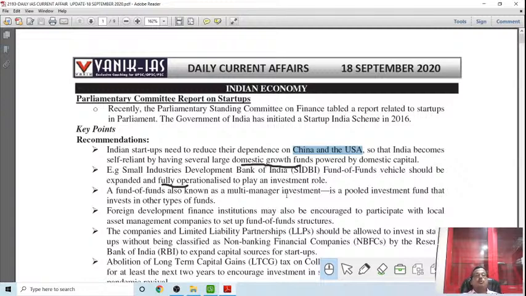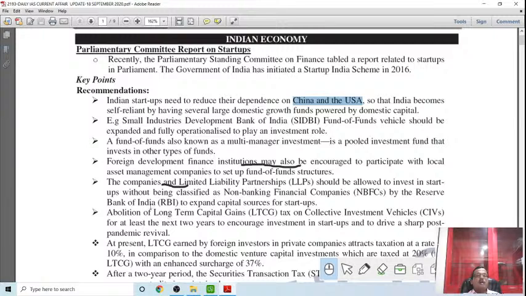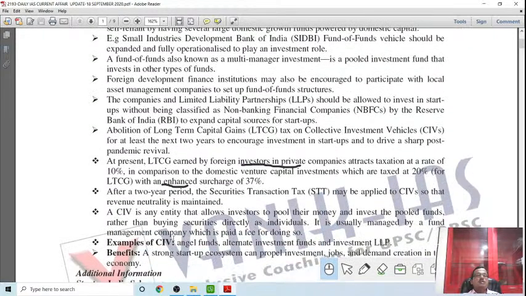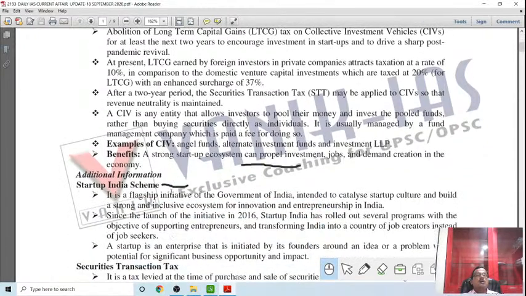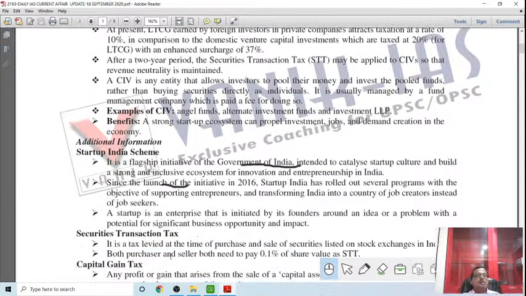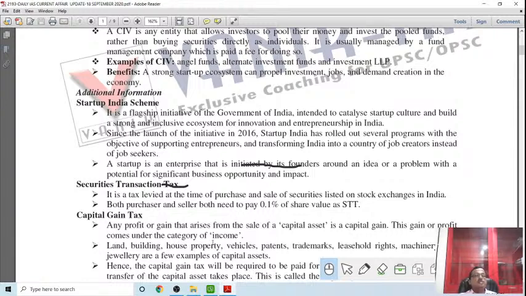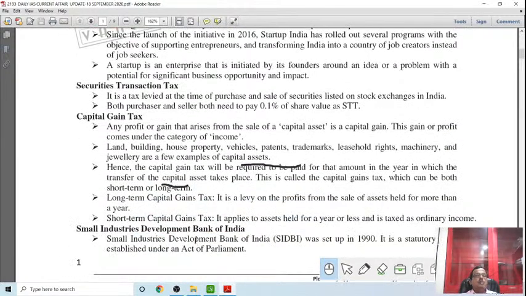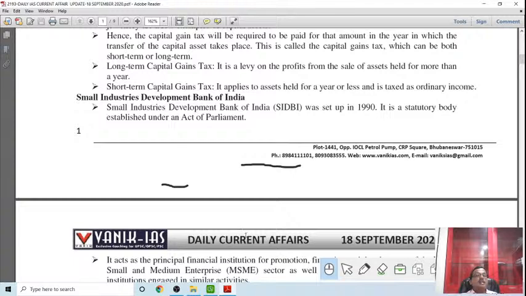The fund of funds, also known as a multi-manager investment, is a pool investment of funds that invest in all types of funds. Development financial institutions may also be encouraged to participate in the local asset management company, then comes abolition of long-term capital gain tax, etc. And these are the suggestions given by the parliamentary committee. Then, Startup India scheme, you very well know, the tax on them should be exempted, such as securities tax and capital gain tax. Small Industries Development Bank of India's role has been highlighted through this.